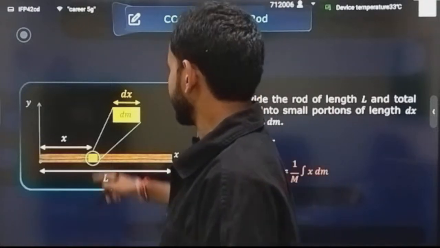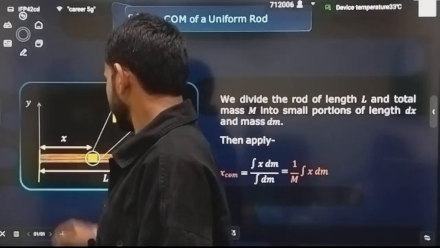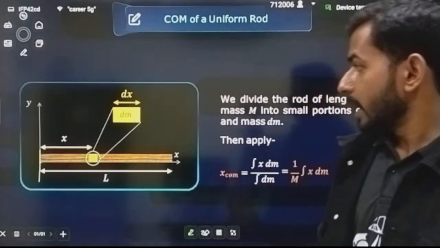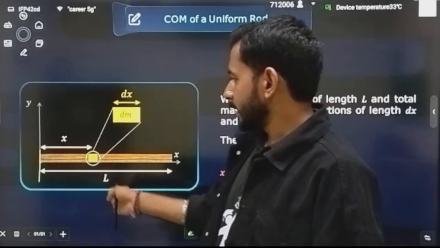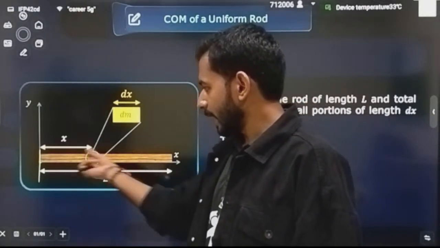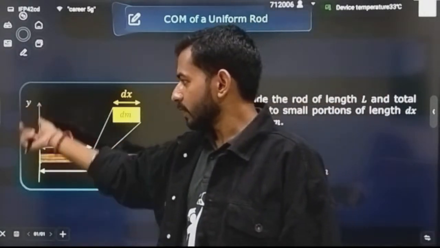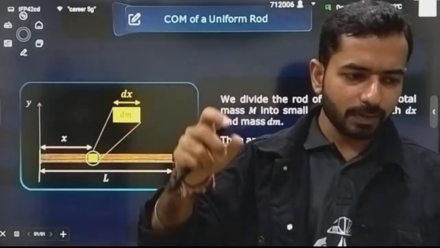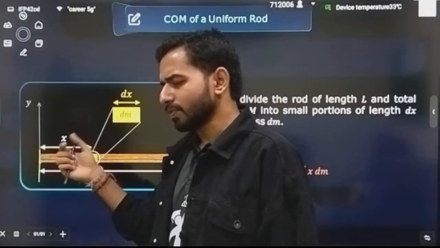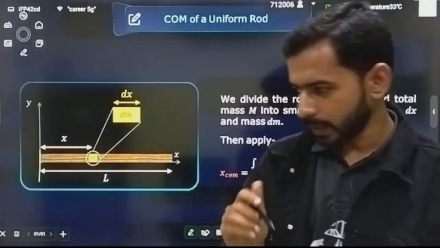Now let's suppose you want to integrate for this rod. It is a continuous body, that means you have to use integration. Now how to apply? The formula we already know. One more thing I can say: can you say center of mass will be lying only on the x-axis? Because the variation can come only on the x-axis. Otherwise for the y-axis there is no change. For the y-axis the center of mass is obviously lying on the same line, it is very sure. That means the y position will be 0. That means I have to worry only about one direction, the x-axis, correct?